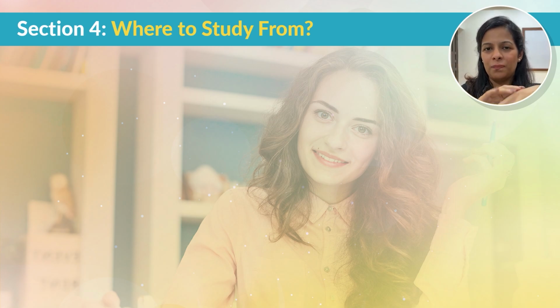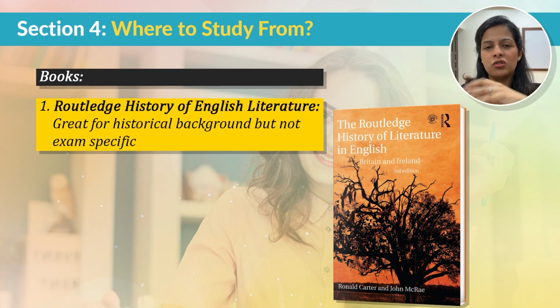So the first book is Routledge's History of English Literature. This book is great for understanding the historic background of British literature. However, it's not very helpful from the UGC NET exam perspective because it does not give you all the essential facts that are repeatedly asked in the NET exam. Neither does it give you all the writers and summaries of their works. So it will just help you to understand the historic background and how one age transitioned into the other.